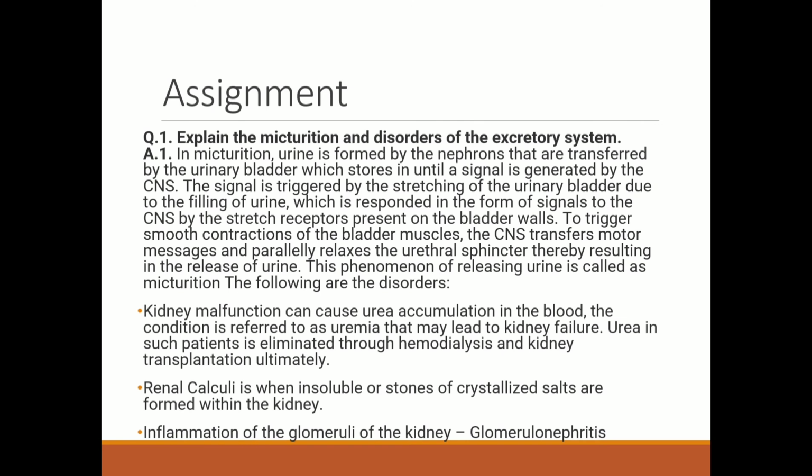Kidney malfunction can cause urea accumulation in the blood. The condition is referred to as uremia, which may lead to kidney failure. Urea in such patients is eliminated through hemodialysis. Renal calculi is when insoluble stones of crystallized salts are formed within the kidney. Inflammation of the glomeruli of the kidney is called glomerulonephritis.